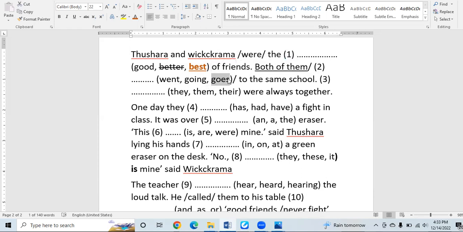If the subject noun is singular, a singular verb should be there as the verb. If the subject noun is plural, a plural verb should be there in the blank in simple present tense. However, the word "both of them" is plural, so "goes" cannot apply there. "Goes" is not the correct answer, and even "going" is not the correct answer as there is no is, am, was, were in front of the blank. So definitely "went" should be the answer according to our analysis.